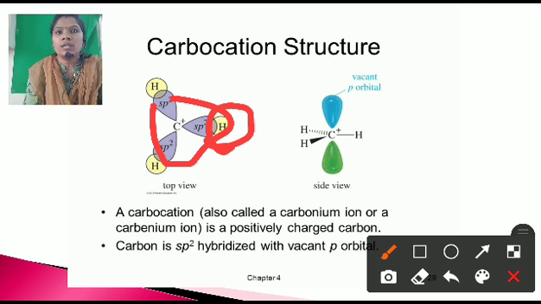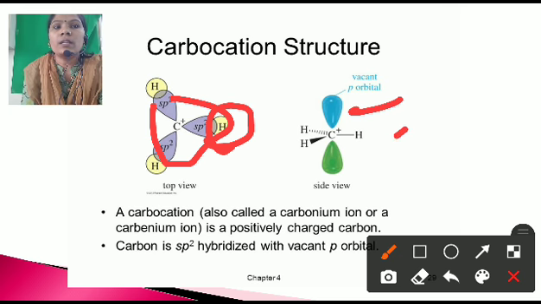sp2 hybridization always shows trigonal geometry. And here you can see the vacant position. There is one vacant p orbital, and this shows sp2 hybridization. This is about the hybridization of the carbocation.